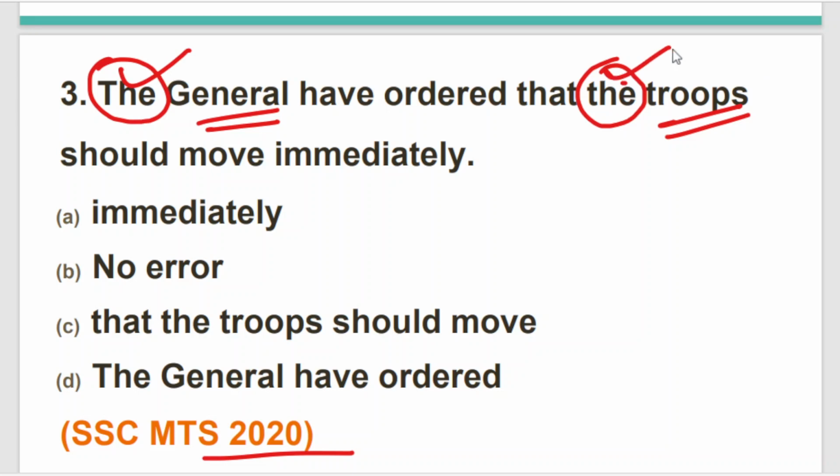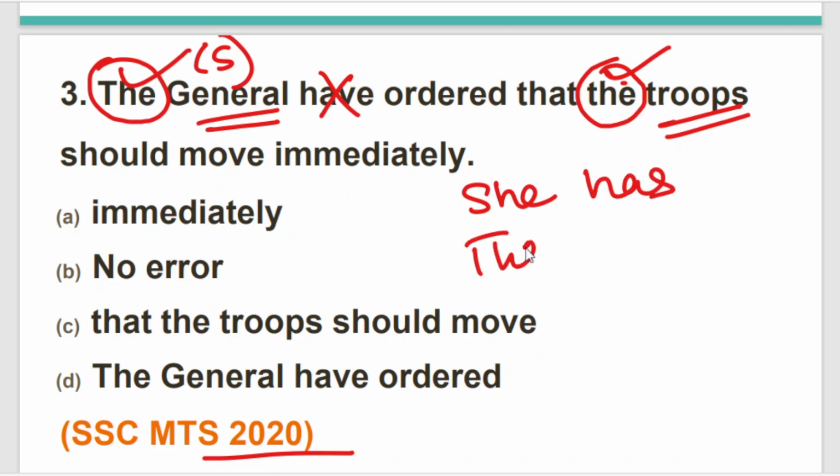So in both these cases we have to find out where the error is lying. The general, which is singular and definite, and we cannot use have, because for singular we use has, and for plural we use have. She has, they have. So the correct word that should be replaced is has. The general has ordered that the troops should move immediately.